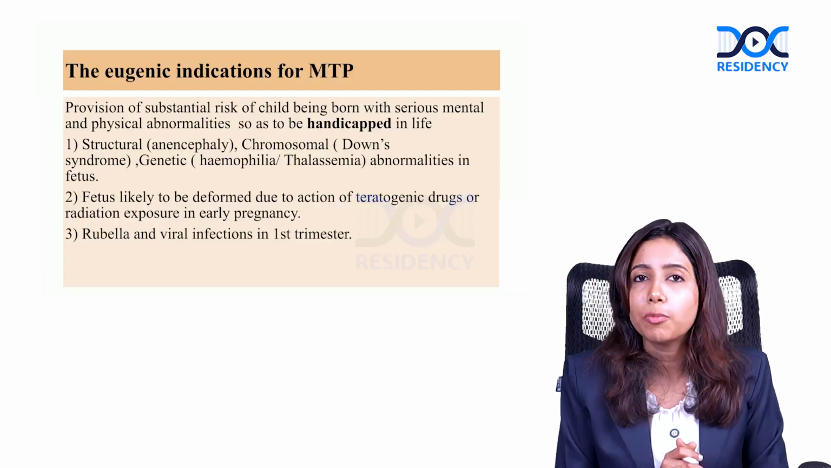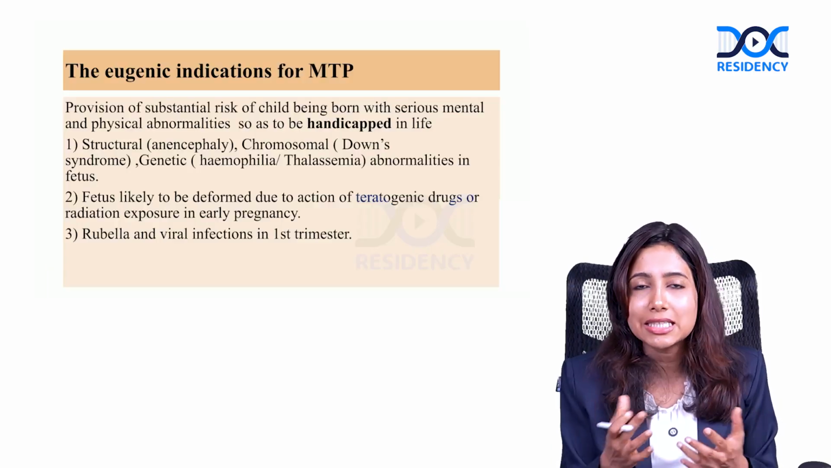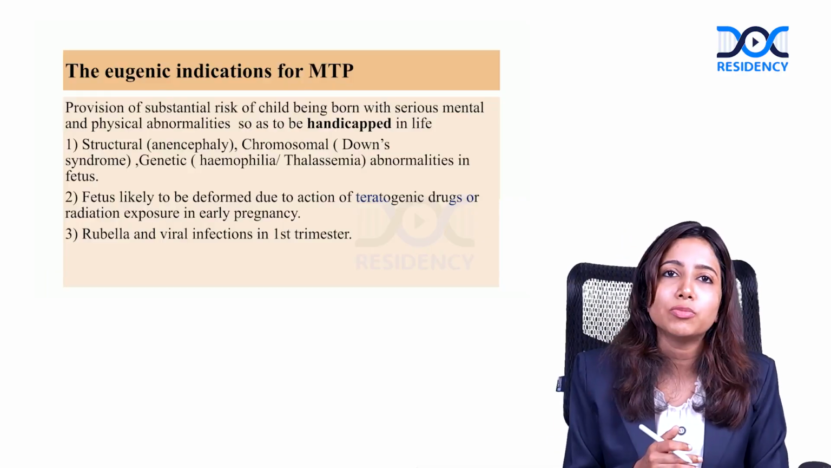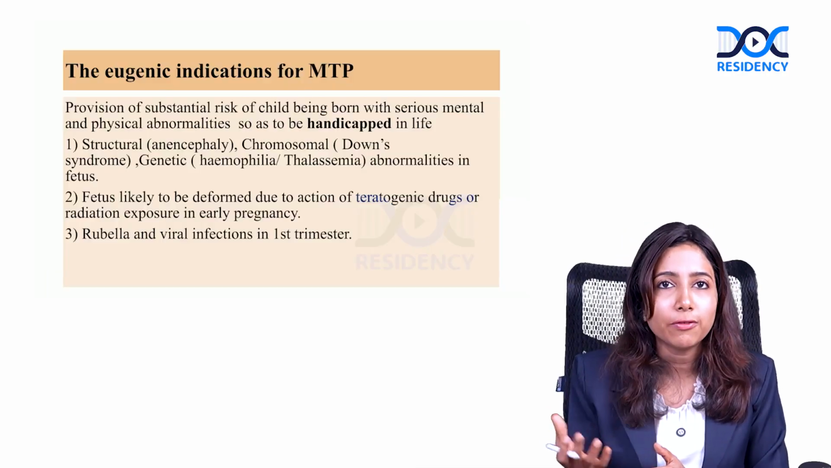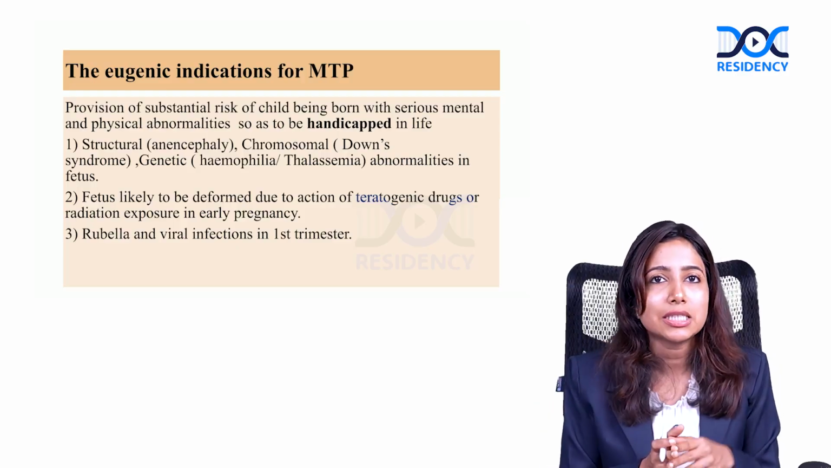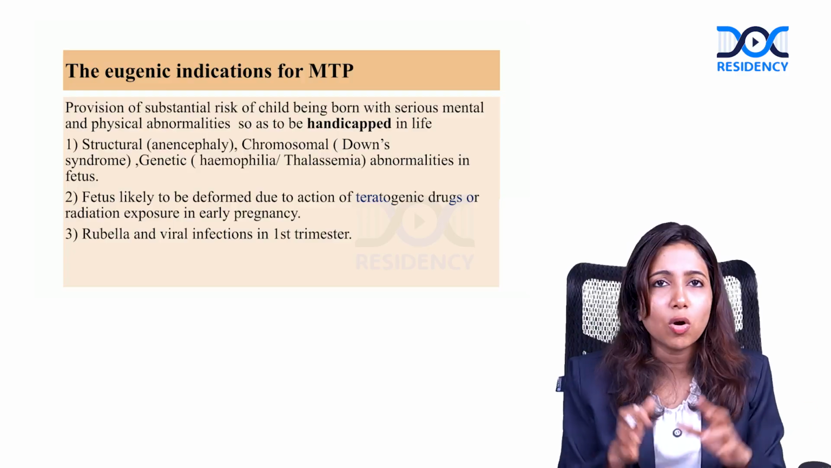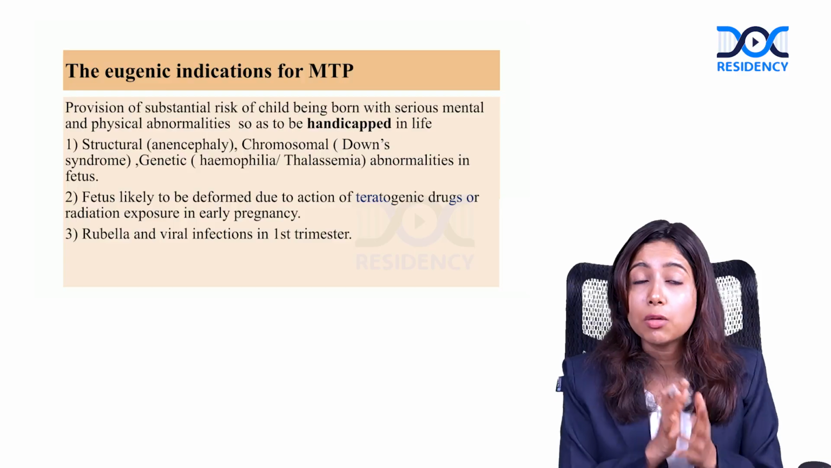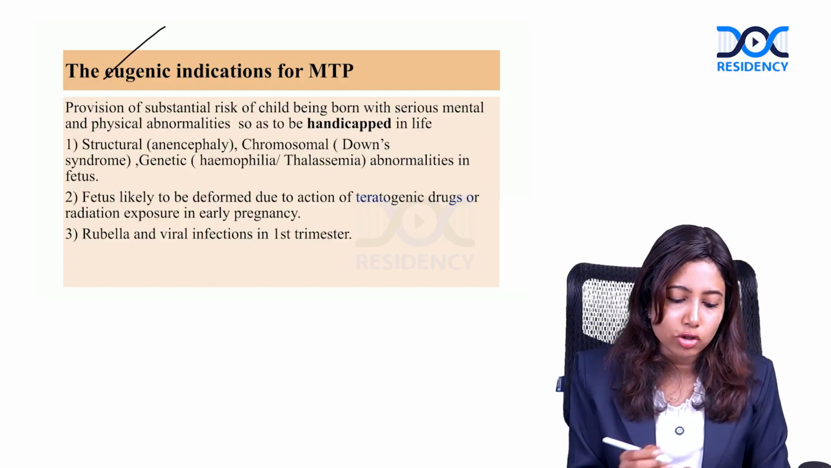Any form of structural problems in the fetus, such as anencephaly, neural tube defects. Any form of chromosomal problems, such as Down syndrome, Klinefelter syndrome, Turner syndrome. Any form of genetic problems, such as hemophilia, thalassemia. All these abnormalities constitute indication for MTP as per eugenic indications.